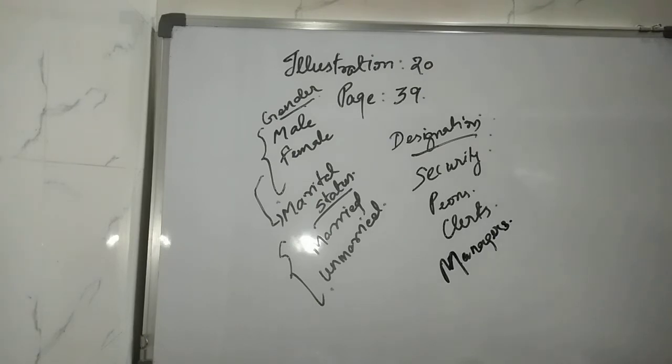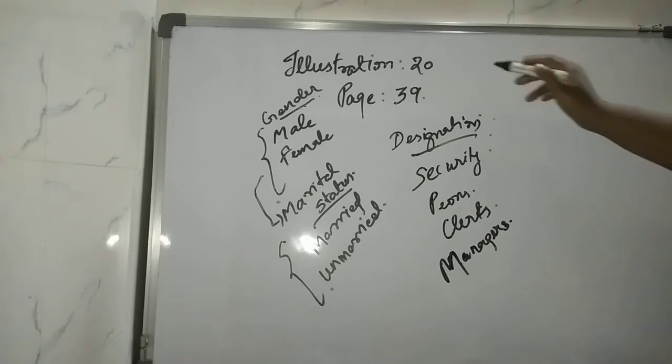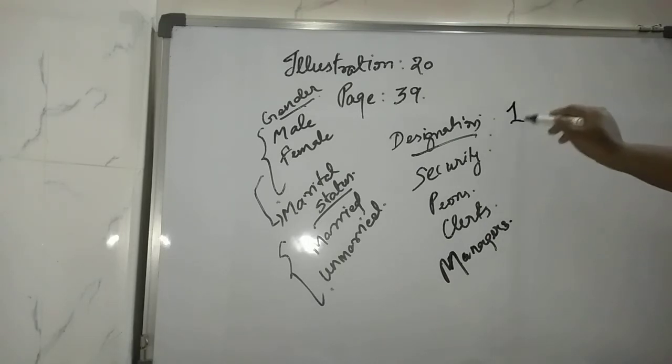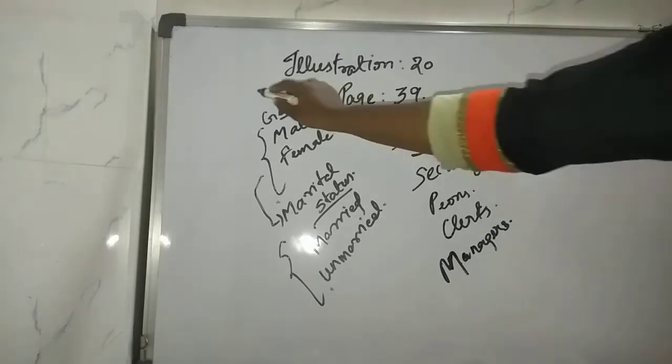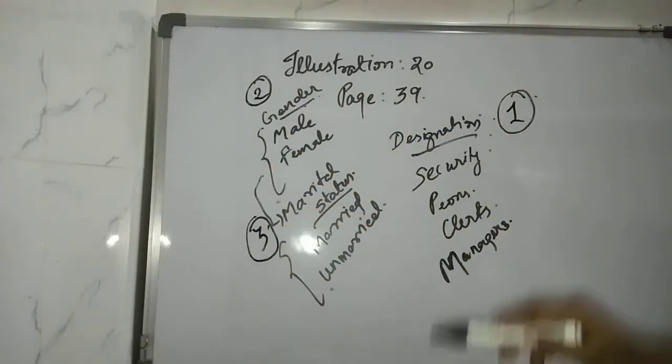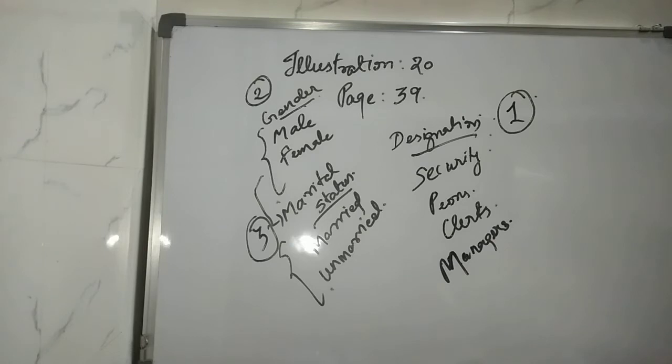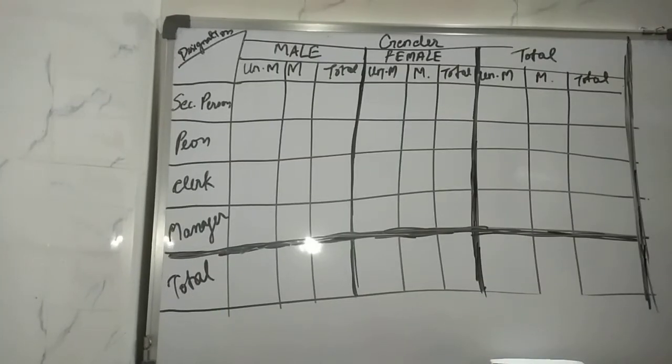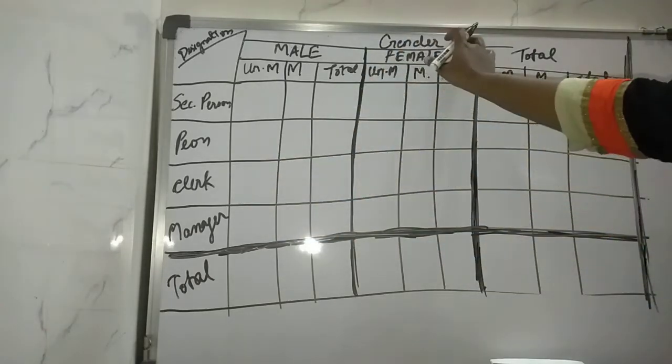Now after reading the question, you know there are 3 attributes: the first one is designation, the second one is gender, and the third one is marital status. Now on the basis of these attributes you have to prepare your tables accordingly. So now let's prepare that. You have to make the table like this. The first attribute is designation, then we have the second, gender.